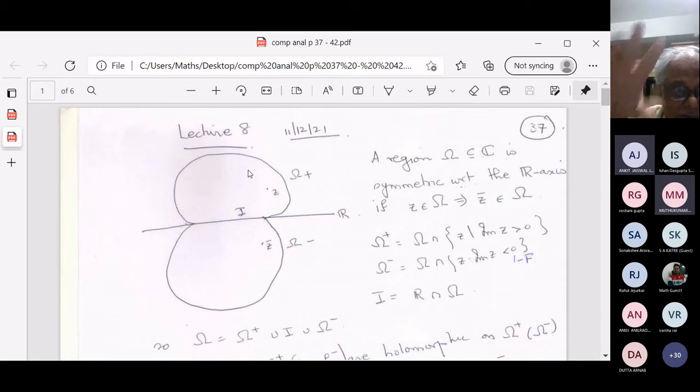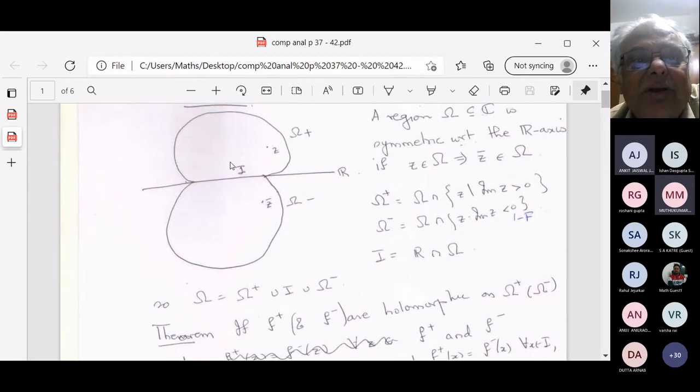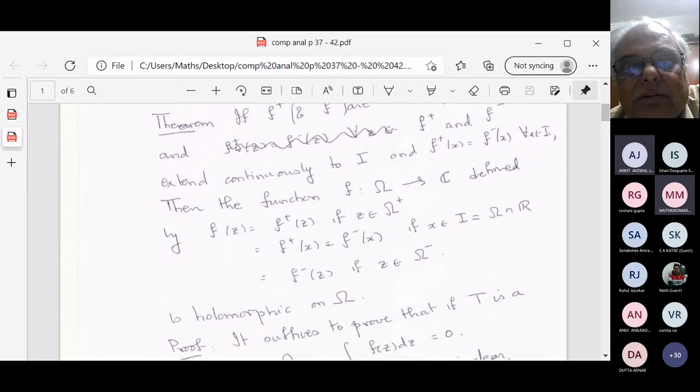By the pasting lemma, you'll get a continuous function on the whole thing. And what this is saying is that the function which is defined on the whole thing, which you know exists by the pasting lemma, is holomorphic. And this follows more or less immediately, because how do you show that something is holomorphic? Something is holomorphic whenever you take an integral around a triangle, the integral is 0. So you take any triangle.